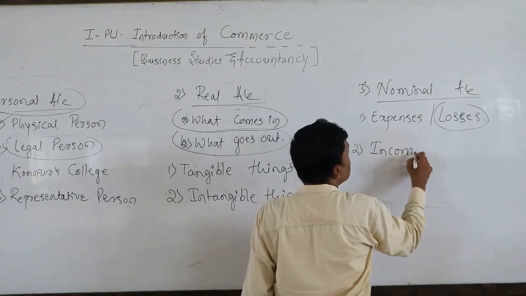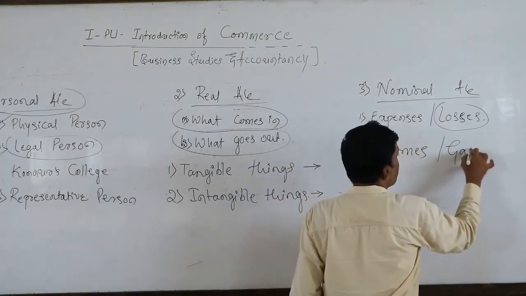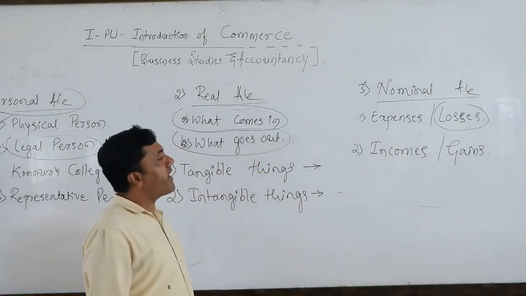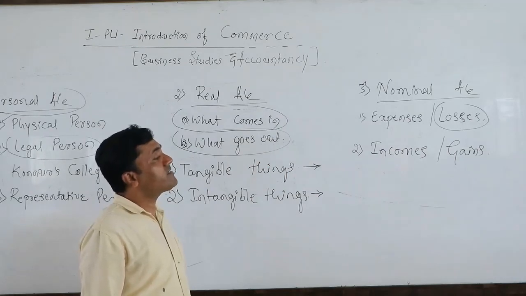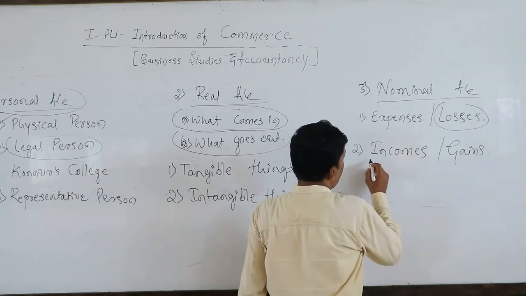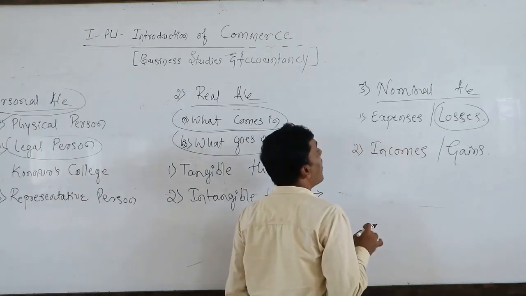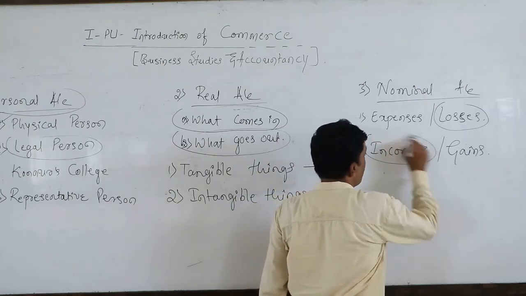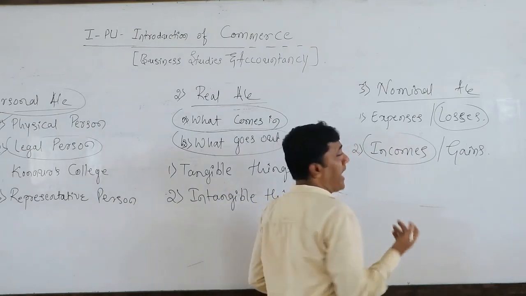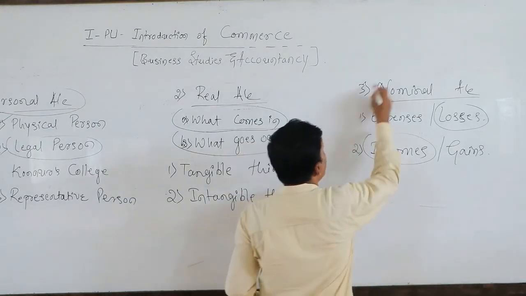incomes. Incomes or gains, we can say gains also. Incomes or gains are the excess of revenue over the expenses. So income is our expectation, our objective, our intention of business. But we don't know what will happen in the future, whether it is income or it may be a loss. That is the reason it comes under nominal account.